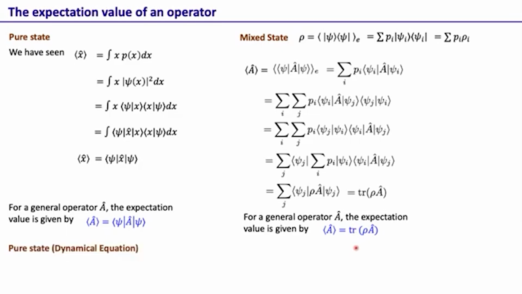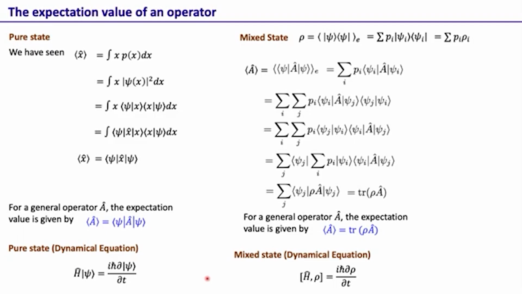Just to now conclude this pure versus mixed state discussion, when we have a pure state, the dynamical equation we have is the Schrodinger equation, H psi equal to i h bar del psi del t. But when we have a mixed state, we use the commutator of H and rho, that is equal to i h bar del rho del t. We won't be using much of this, but that's the equation one uses when one has a mixed state.